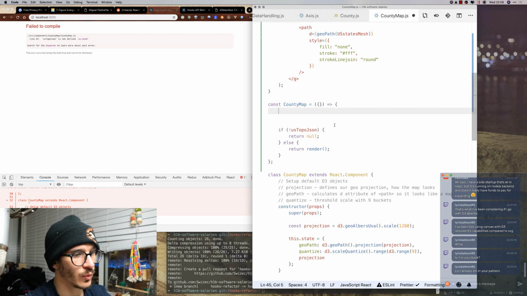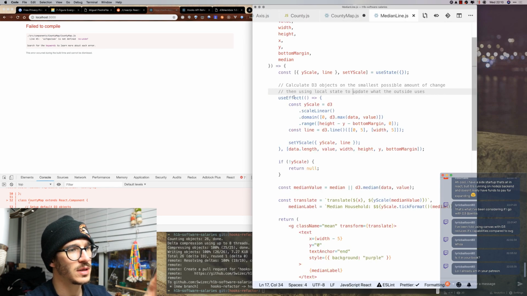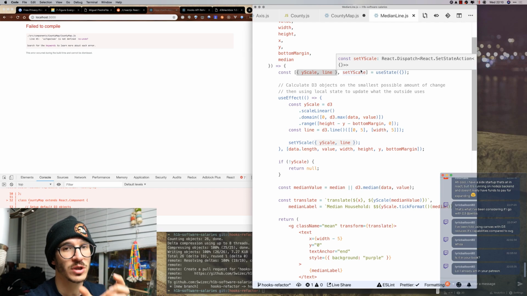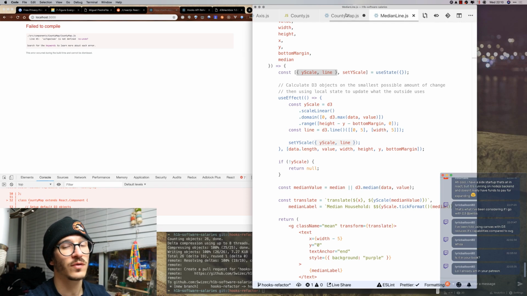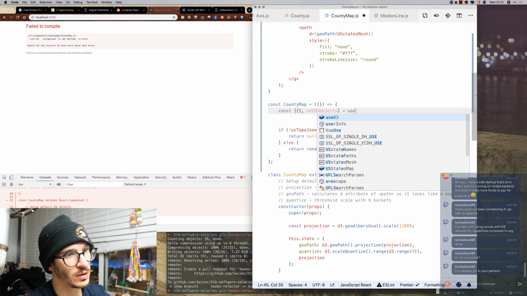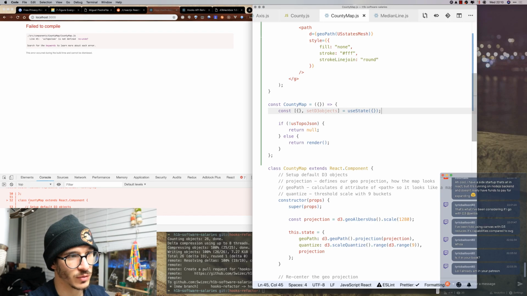Cool. So now we have that. Now let's see, we can say this is going to be like our state, which is going to have similar to here, where is it, county. So the same as in, where did it go, median line. The same as in median line, we created a state that had multiple objects in it and one setter. So we're gonna do the same here. We're gonna have all of our D3 objects in one state and one setter for all of them that's going to run in useEffect. So that is our thingy, and we're gonna have setD3Objects, and that's going to be useState. It's gonna start as an empty object, right?